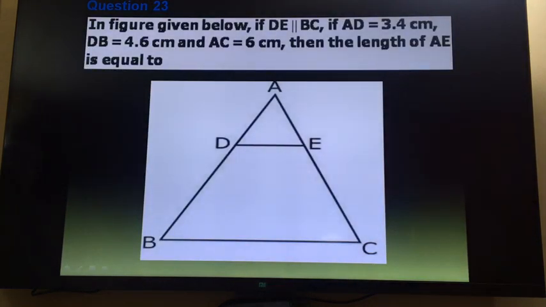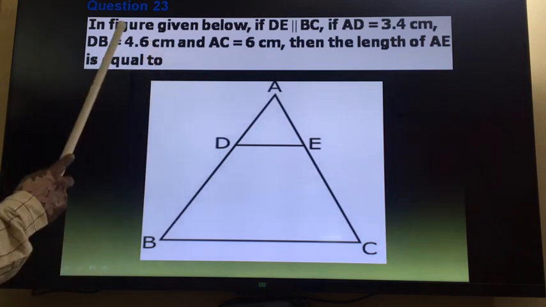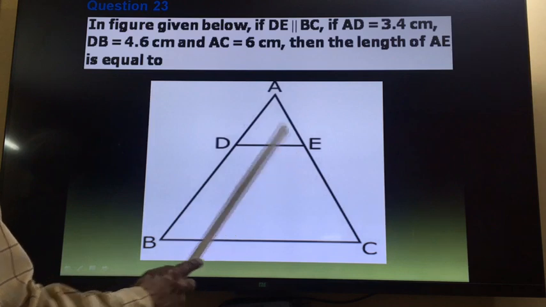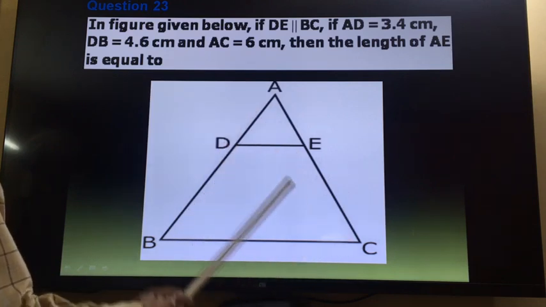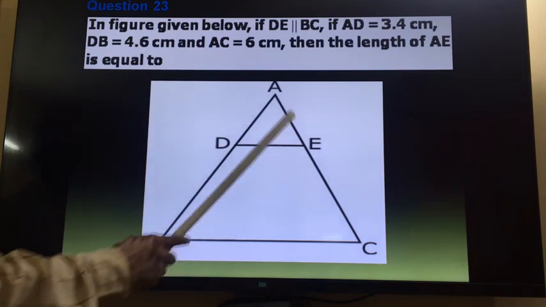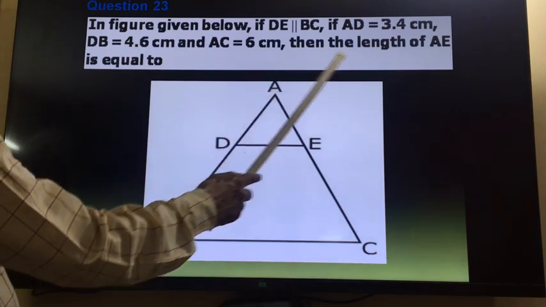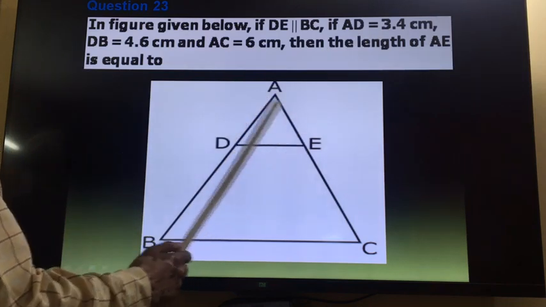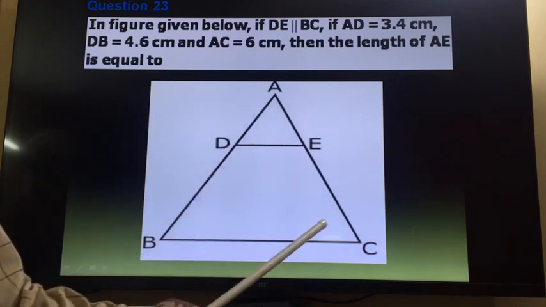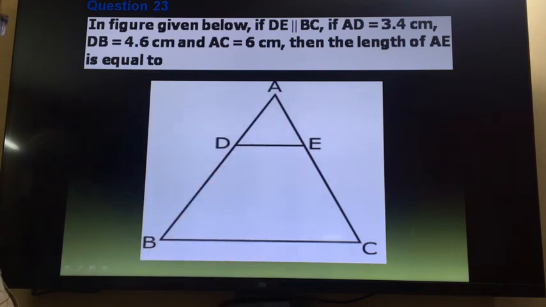Now question number 23. In the given figure, DE line is parallel to BC. Given AD is equal to 3.4, DB is equal to 4.6, AC total length is 6, then the length of AE we want to find out. Right? Because this line is parallel to this, we can apply BPD theorem, but if you use that, then the question will be a little difficult in this case, and that is why it is important also.